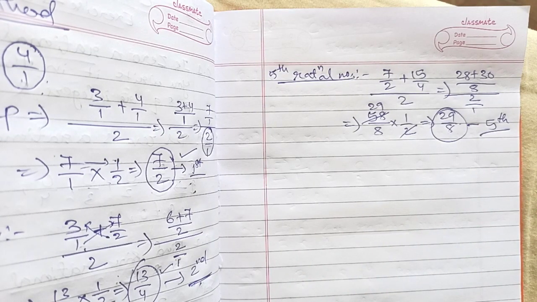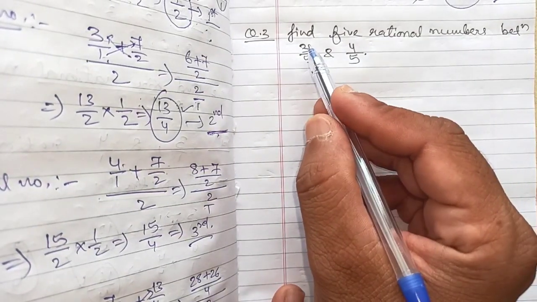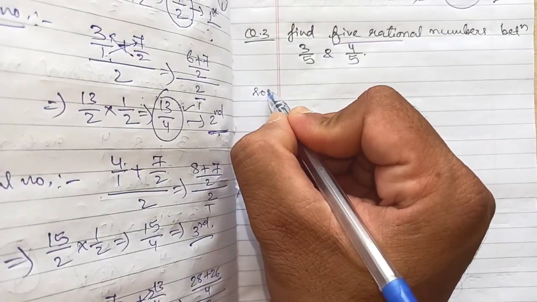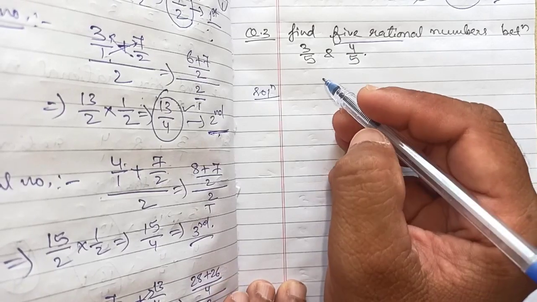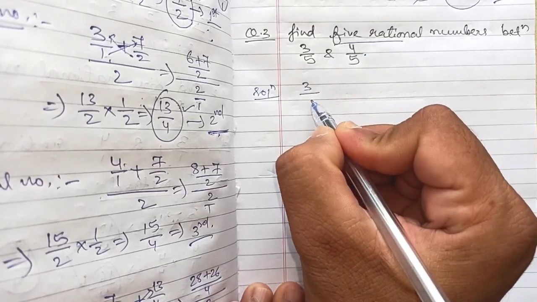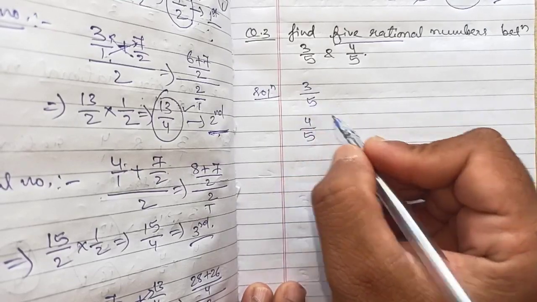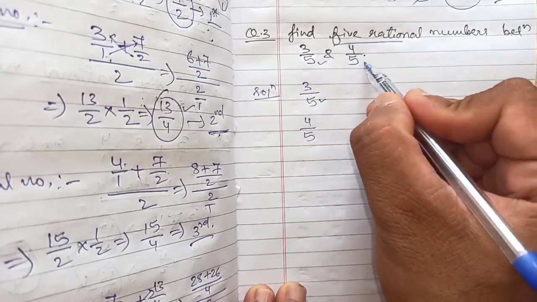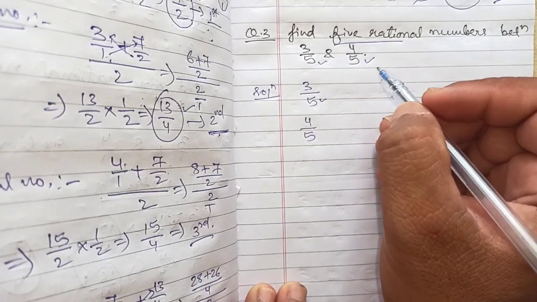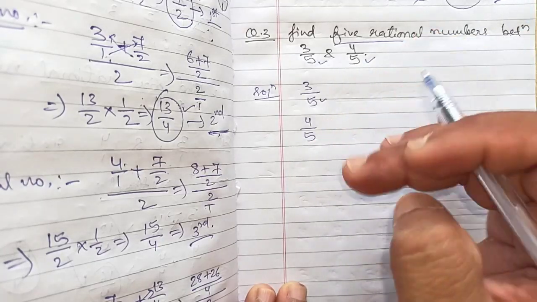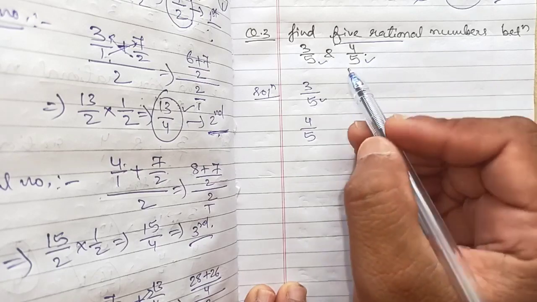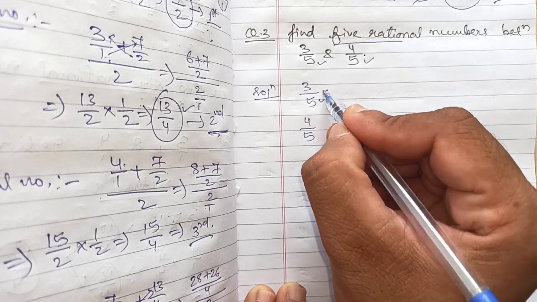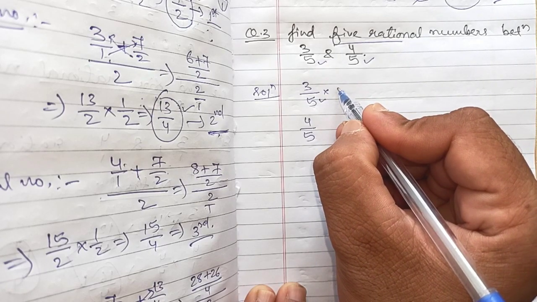Okay, next question. In question number 3, it is given again: find 5 rational numbers between 3 by 5 and 4 by 5. In the previous question, the numbers were not represented in the form of p by q, but in this question, the numbers are already represented in the form of p by q, so it won't be so difficult. Now, as I said, you have to just make the denominators same. Already the denominators are same, so it is easier. If the denominators are different, then you have to multiply such a number which will make their denominators common. But already the denominators are same, so we will multiply any number, whichever comes in the table. So I will multiply, suppose, 5 by 5.